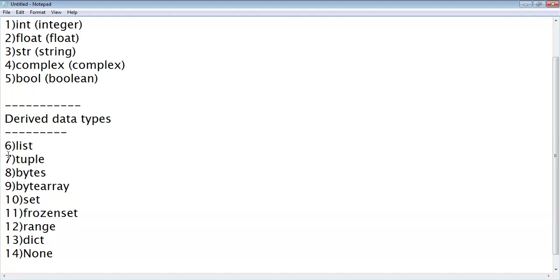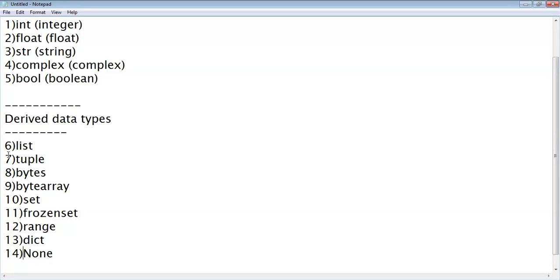Next one is string. Suppose you want to store name or address like those data, then we should define it as string type. And Python supports complex data type. Numbers of the form a plus ib, where a and b are integers and i is square root of -1.